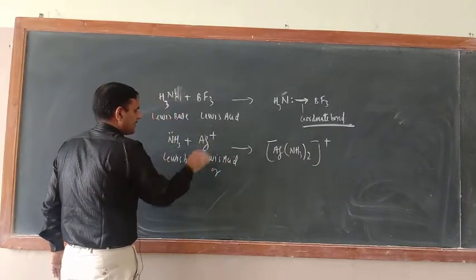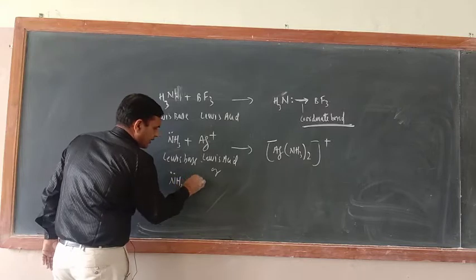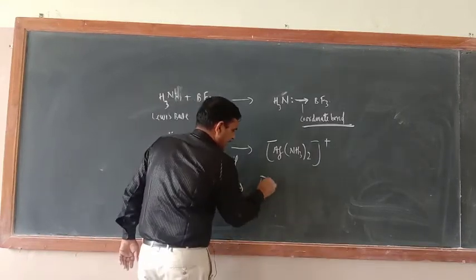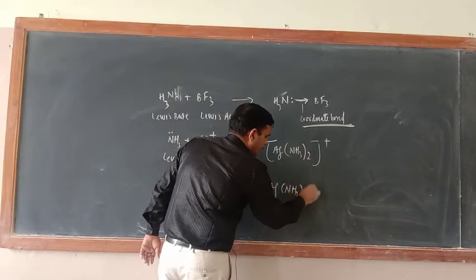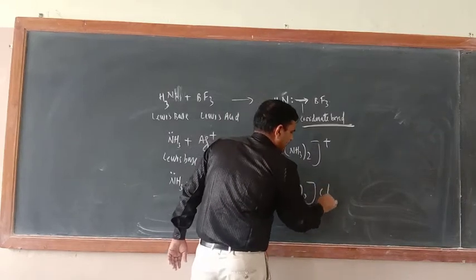Take their salt, the silver salt: NH3 with lone pair of electrons plus AgCl. The same reaction can be written like that: [Ag(NH3)2], bracket close. To satisfy this charge, here write Cl.